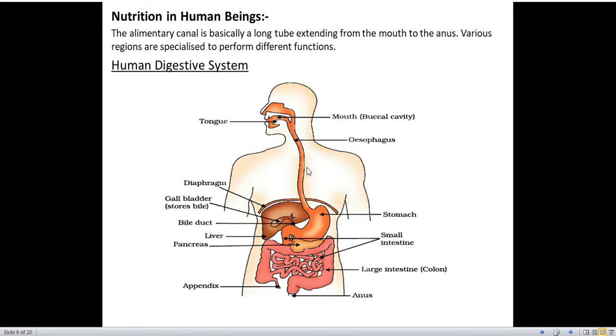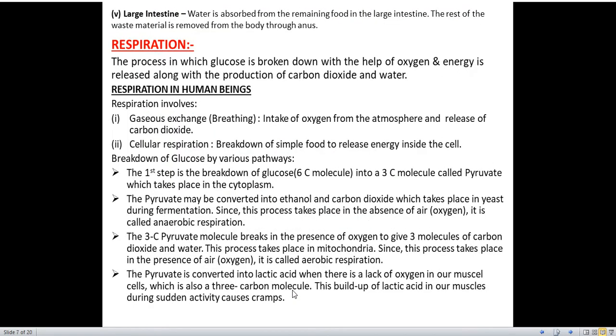Next, through the esophagus, the food goes into the stomach. By which movement? Peristaltic movement. After the stomach, the food goes into the small intestine. In the small intestine, complete digestion of food takes place. After the small intestine, it goes into the large intestine. In the large intestine, water is absorbed from the undigested food, and the waste material is thrown out of the body through the anus. So this is the digestion process in human beings.